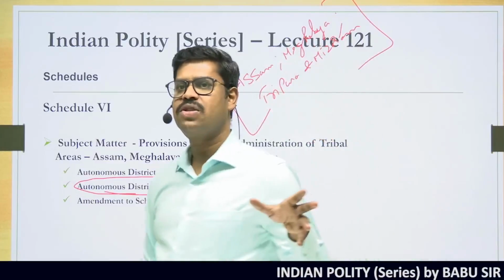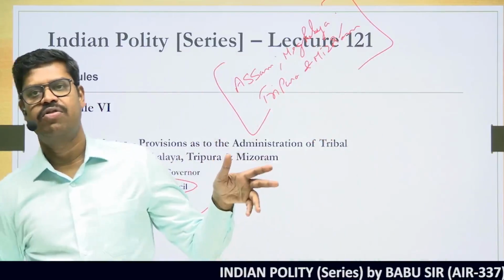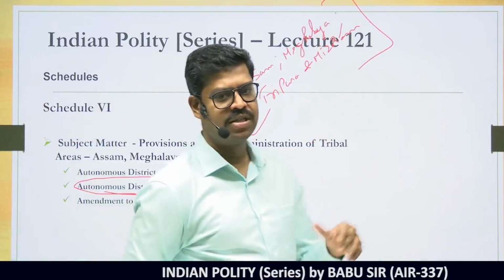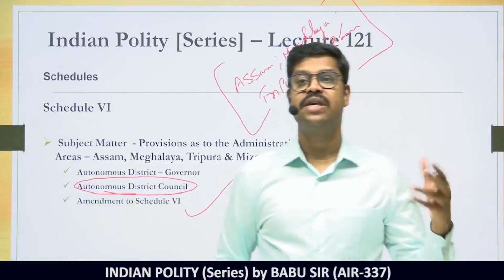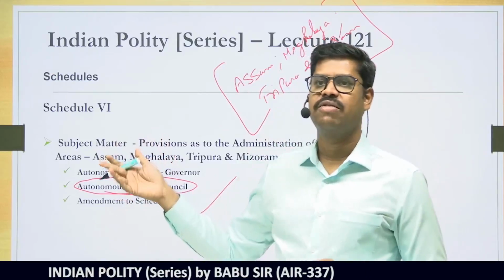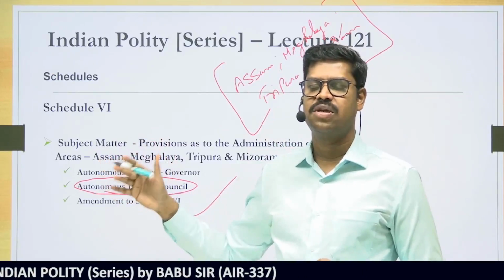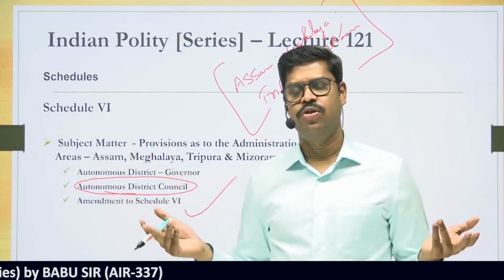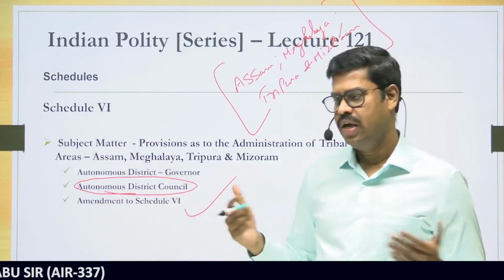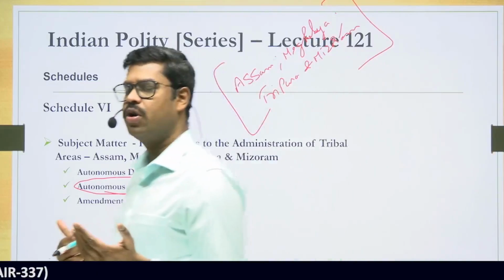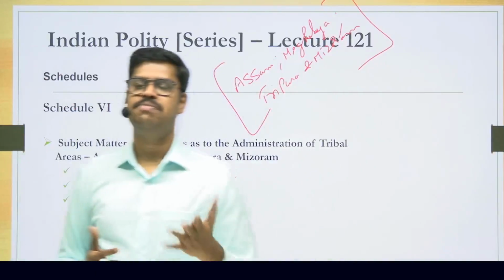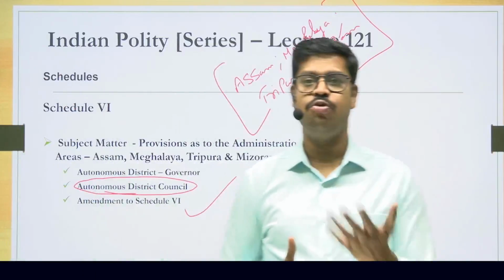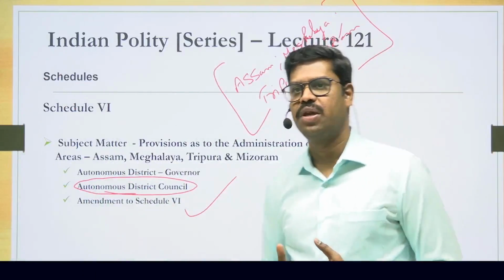In Schedule 5 of the Constitution, wherever there is a scheduled area, there is a tribal advisory council. And in Schedule 6 of the Constitution, wherever there is an autonomous district, there is an autonomous district council. And in both the cases, both in Schedule 5 and Schedule 6, if at all any amendment is to be brought into these schedules, they can be done by a simple act of Parliament. That is, they are not deemed to be an amendment under the Constitution of India.